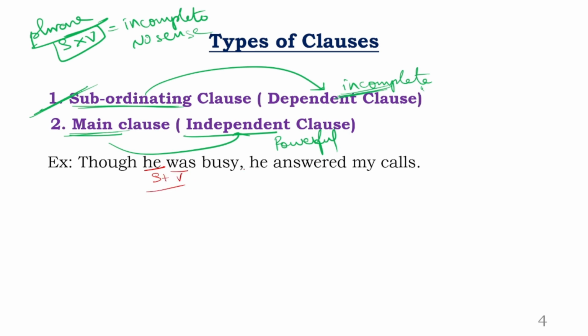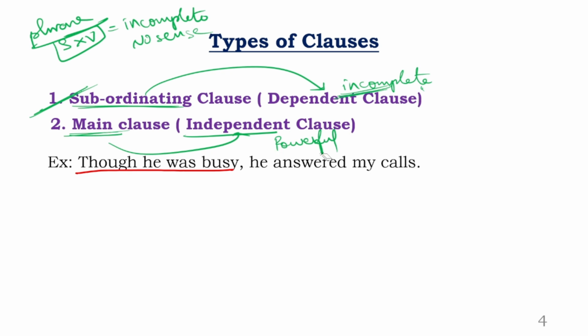There is subject verb agreement. And he is a subject, answered is a verb. Yes, there is a subject verb agreement. Both of them are clauses, but we are not bothering about which is a phrase and which is a clause. Of course, both are clauses, but the point is which clause is what? The first part, and this is the second part. Now my question is, which one is the subordinating clause and which one is the main clause?